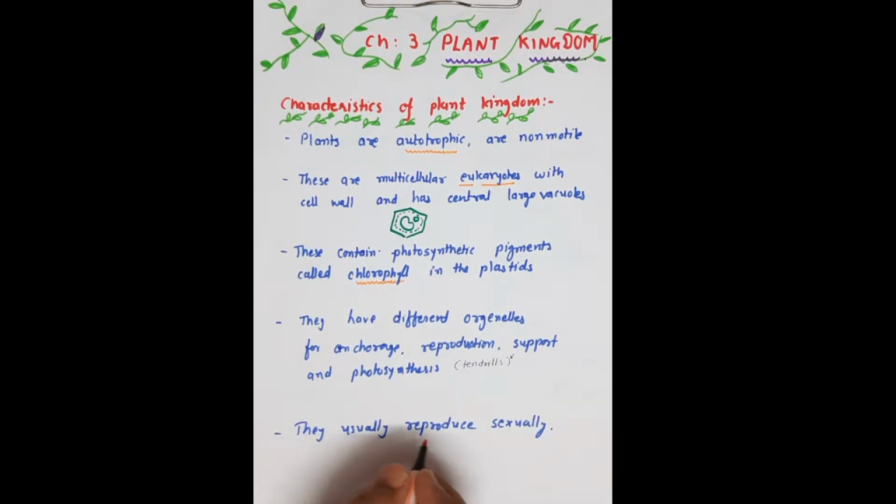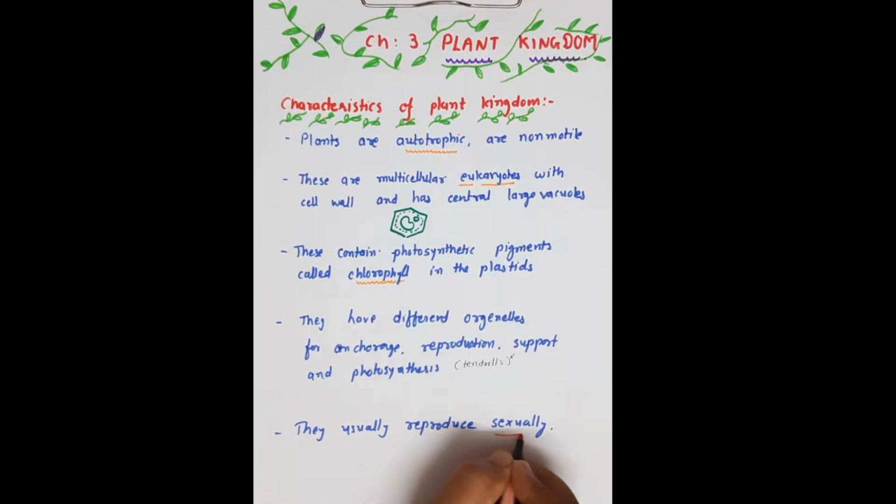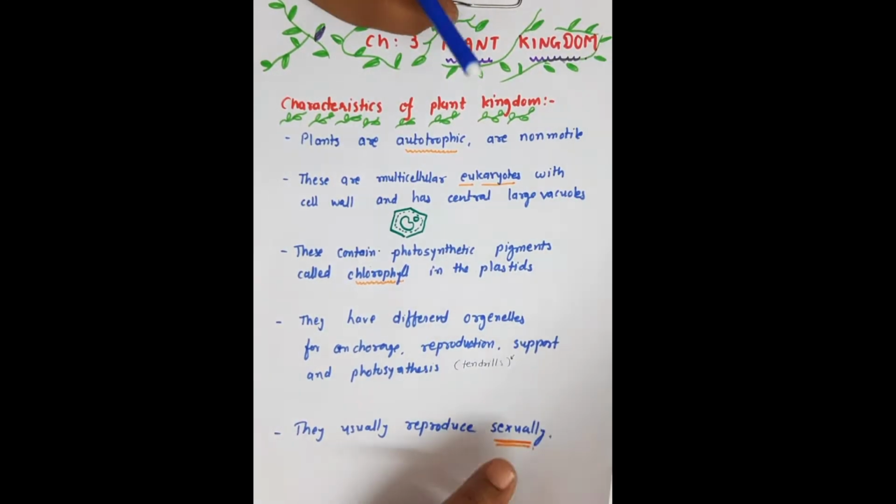Plants usually reproduce sexually. This is most important. The majority of plants reproduce sexually.